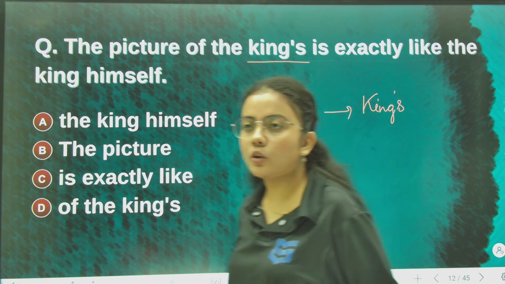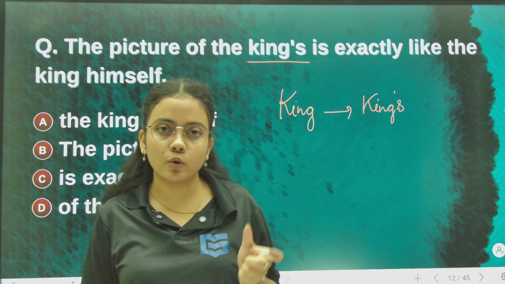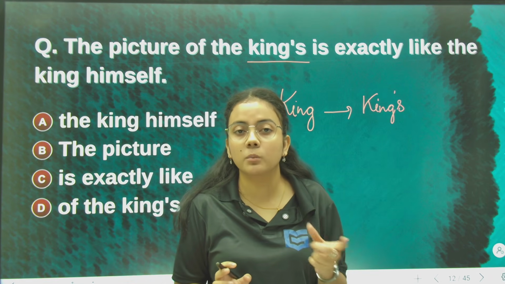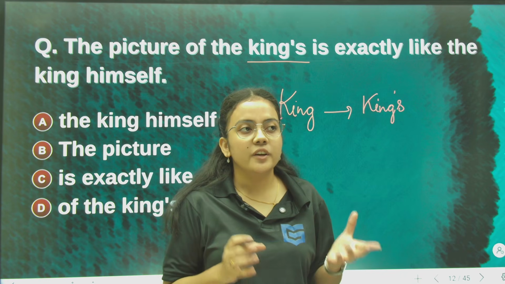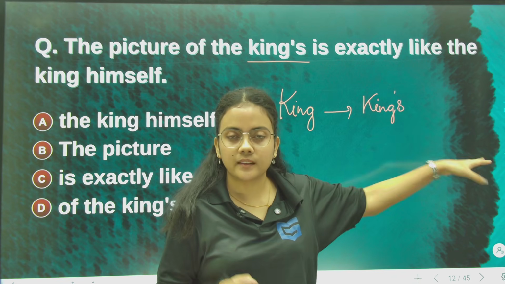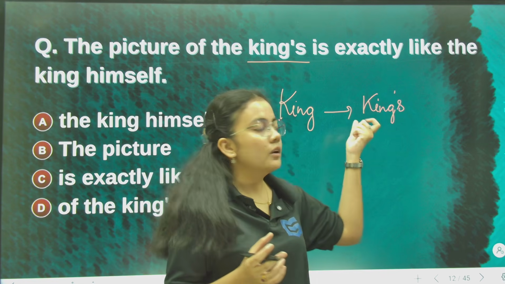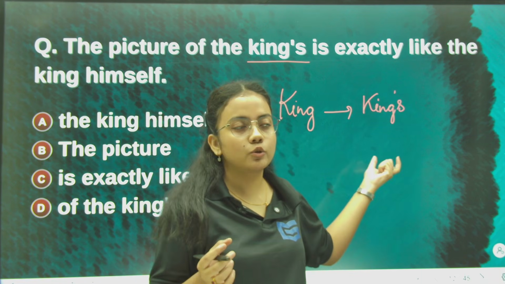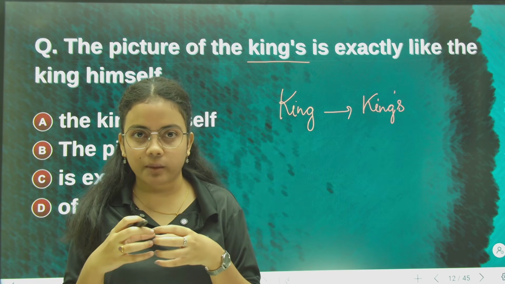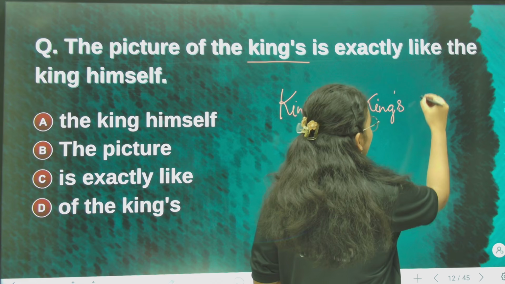We make a possessive form when we want to connect this noun with some other noun or object and establish a relationship, basically ownership, like king's bed or king's crown.